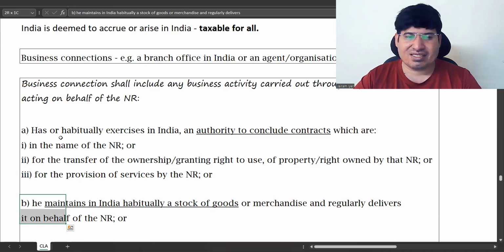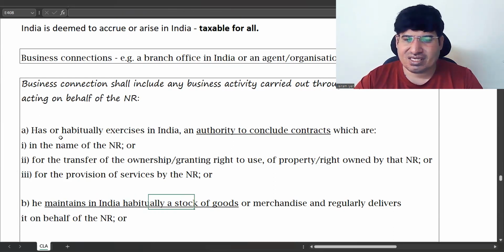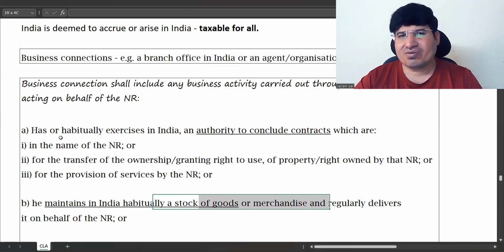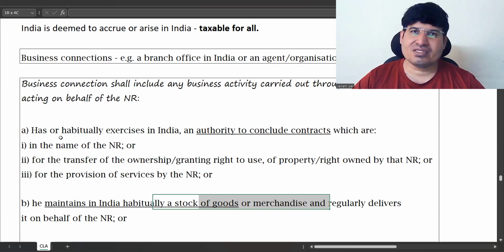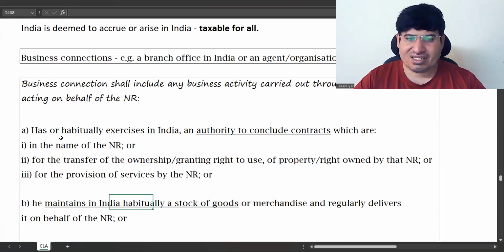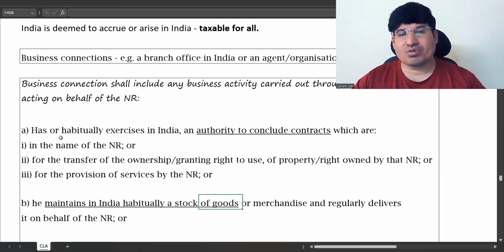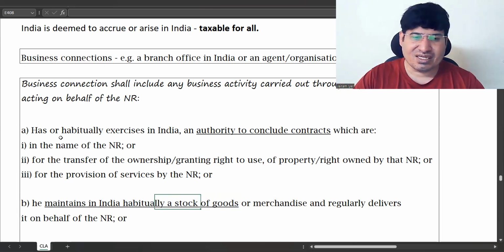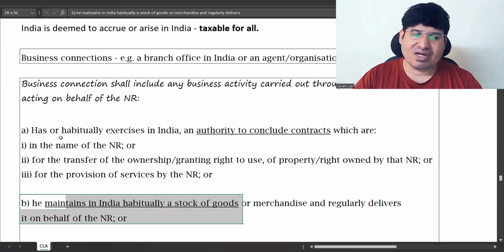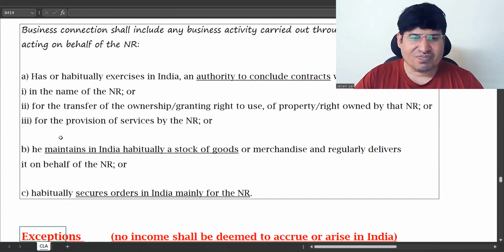Always what you have to understand is, if any of these things are in India, then you are directly using Indian territory, so you don't need to discuss this much. It's directly Indian income. Here everything is happening from outside India, but there is a connection in India that we are seeing. The second one is maintaining stock and transferring on behalf of the NR.